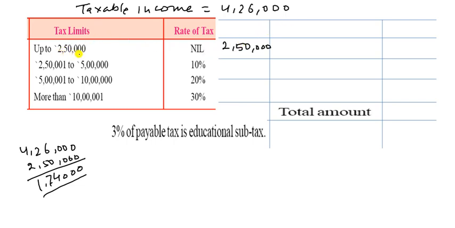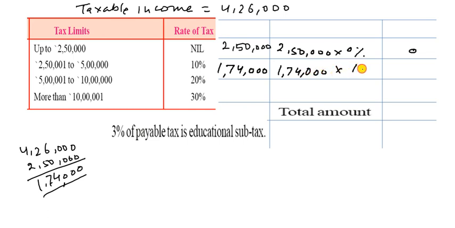So let us see. Here is 2,50,000. There is no tax. It is nil. So you can say it is 0%. So 2,50,000 into 0%. So it is the 0 nil, and 10%. So this income is minus to this. 4,26,000 minus 2,50,000. So we get only 1,74,000. So you have to write here 1,74,000, and it is 1,74,000